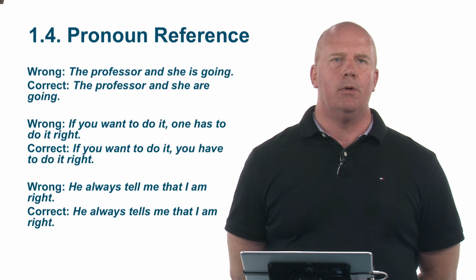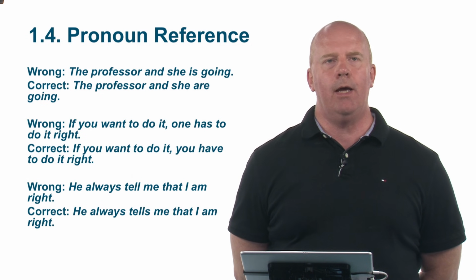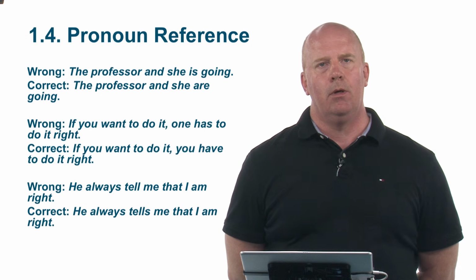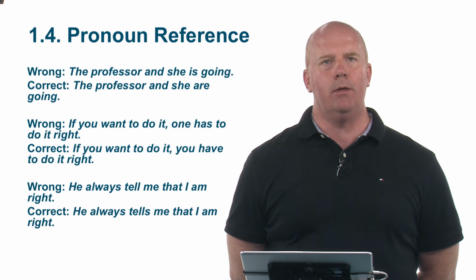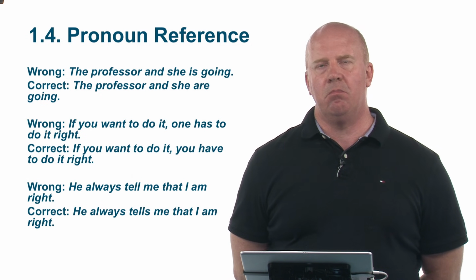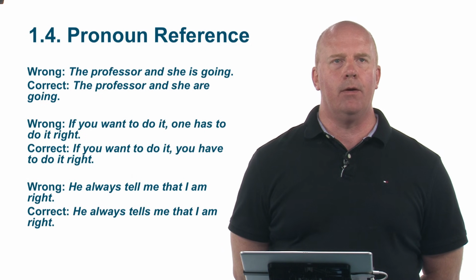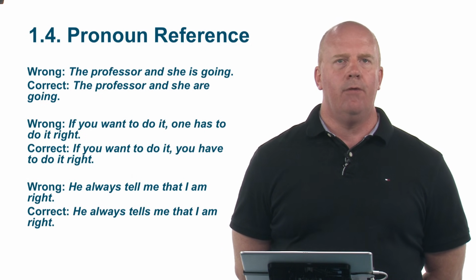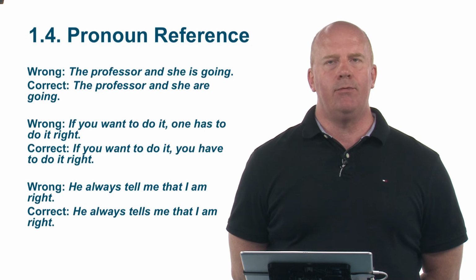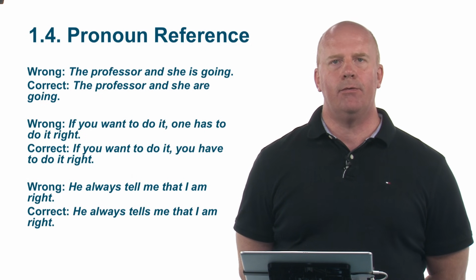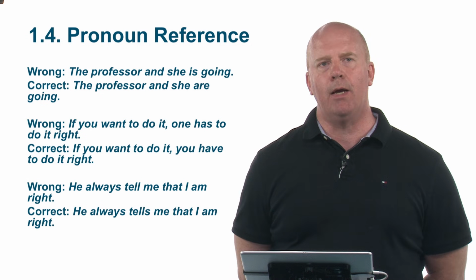Second sentence, if you want to do it, one has to do it right. Now, you and the one, those don't fall together in the same category. So we should say, if you want to do it, you have to do it right. Because in this case, the repetition of you would be correct.